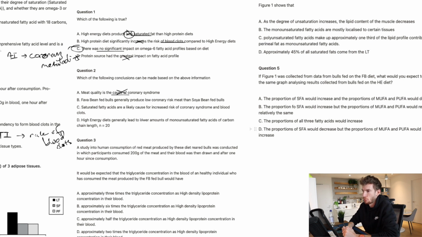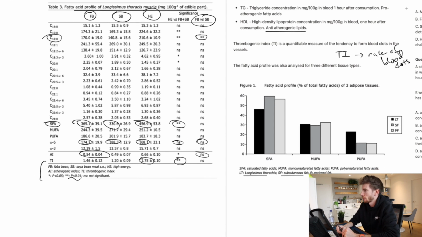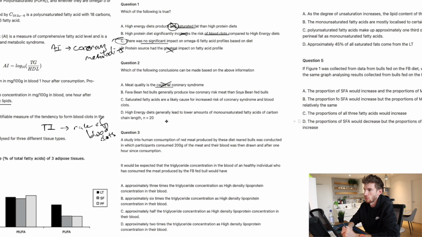Next: fava bean fed bulls generally produce low coronary risk meat compared to soybean fed bulls. Let's have a look at that one. Coronary risk, so still looking at AI. Is fava bean lower than soybean? No, it's clearly slightly higher. So that's also out. Also, there was no significance level, so even that alone, you couldn't make any conclusions.